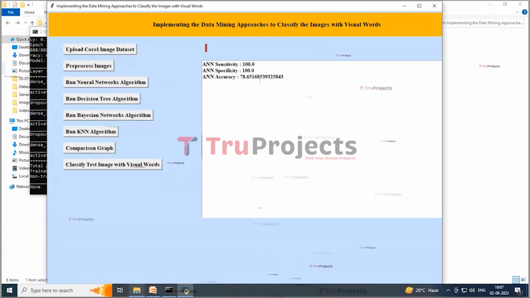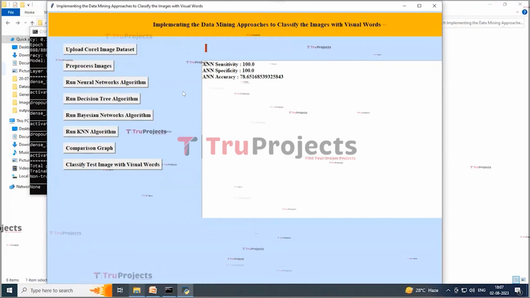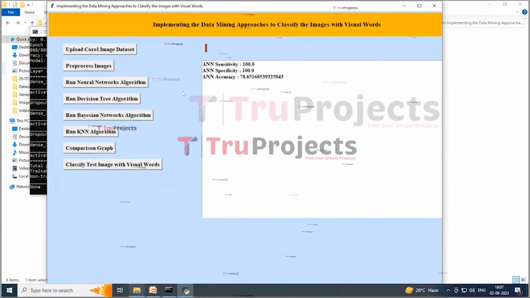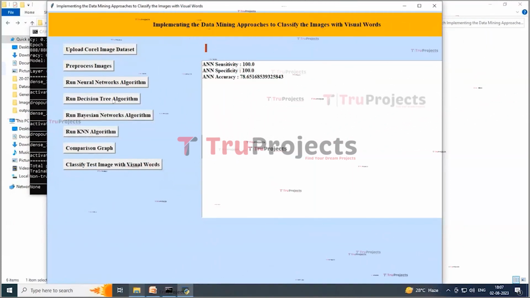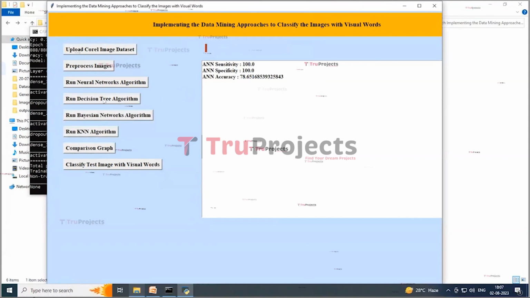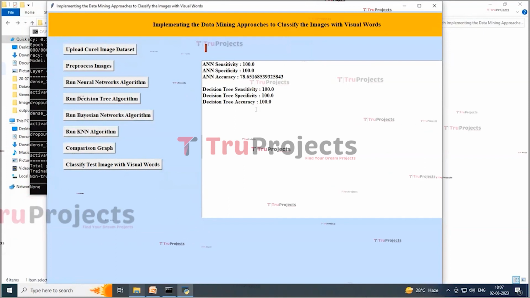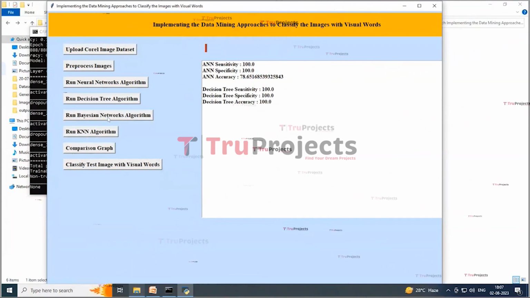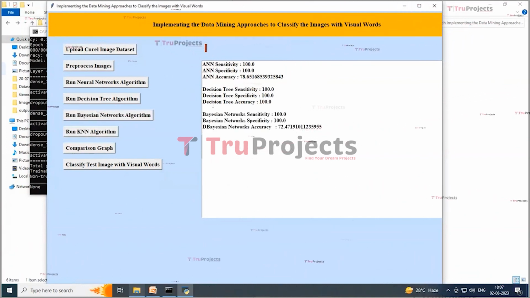Now on this screen we can see the ANN accuracy, sensitivity, and specificity, and similarly run all algorithms. For all algorithms we got accuracy, sensitivity, and specificity, and from all, decision tree is giving high performance. Now click on run decision tree algorithm, and you can see that decision tree is giving high performance. Also click on run Bayesian networks algorithm. Among all these we can see that the decision tree algorithm is giving high performance.